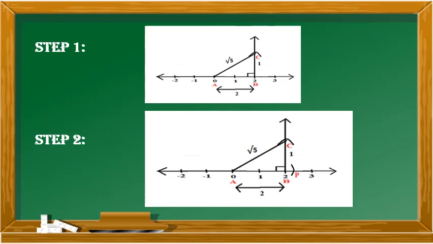See the next step. With the help of a compass, take the measure of AC, and from A cut an arc on the number line to the right of B and mark it as P, such that P represents square root of 5 on the number line. And where does square root of 5 lie? It lies between 2 and 3 on the number line.